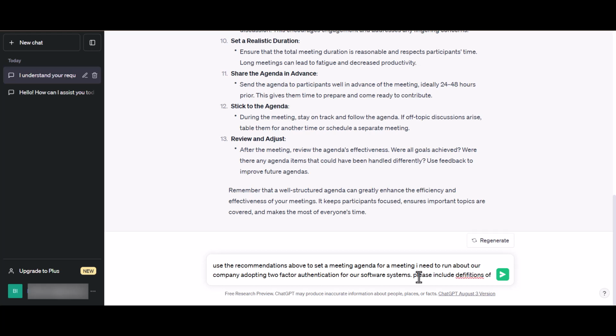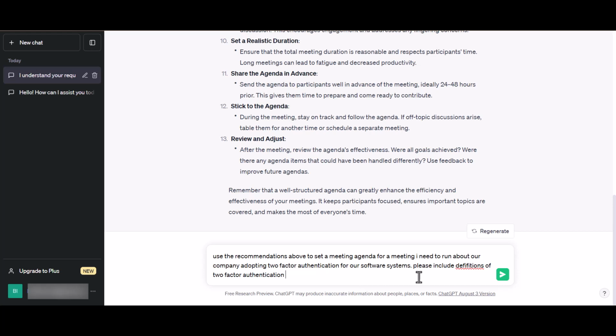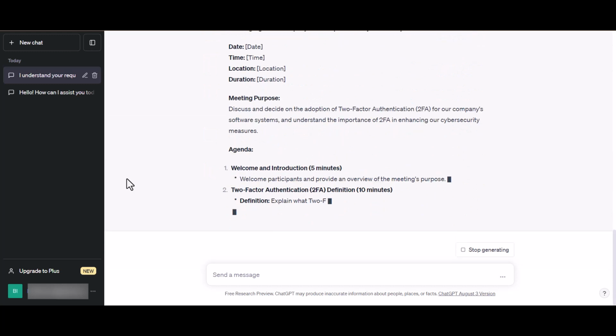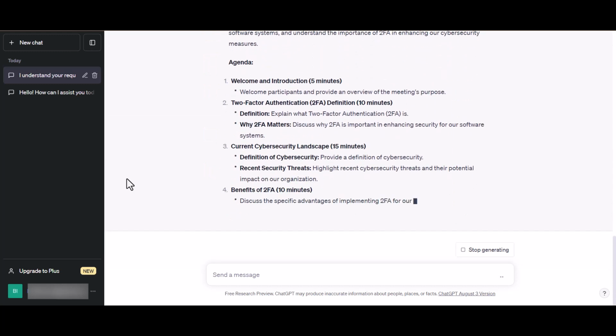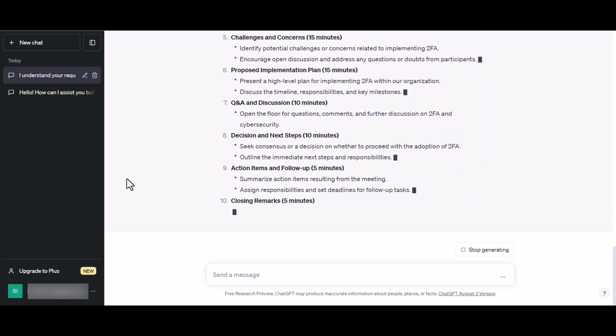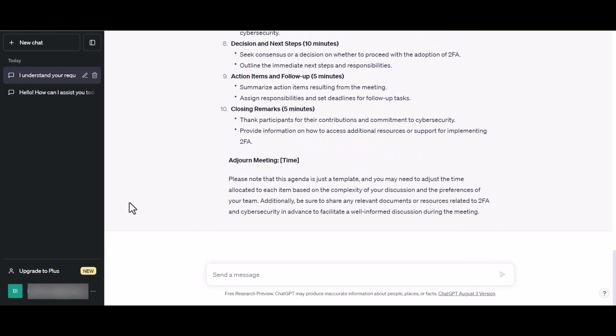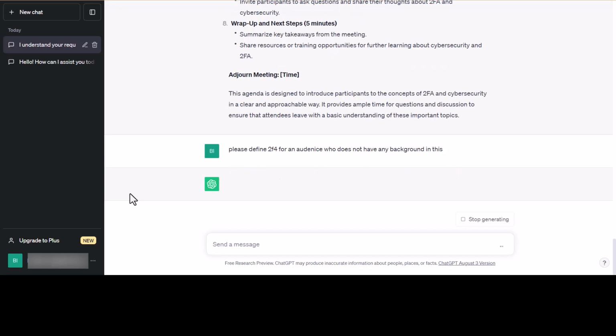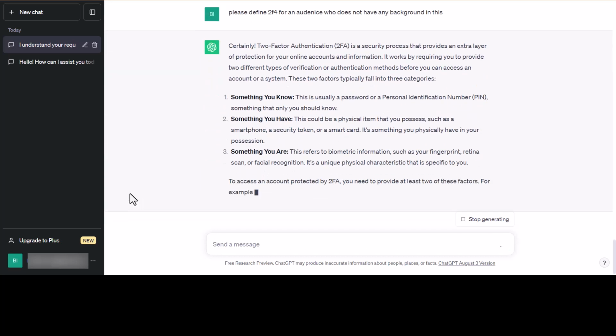In this example, I'm asking it to use its meeting agenda recommendations for a meeting about cybersecurity and two-factor authentication. I also specify include definitions. A meeting agenda is generated, which includes an overview, bullet points, and recommended presenting times for each point. Even though I asked for definitions, it instead is telling me to add a definition. This is an example of where the prompt might have some ambiguity. I might want to regenerate this with a clearer and more specific task.